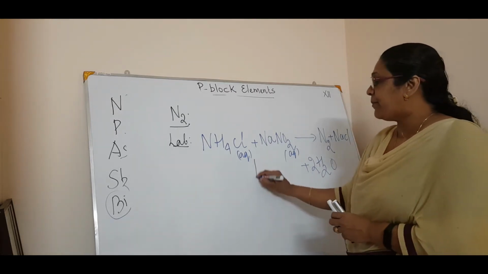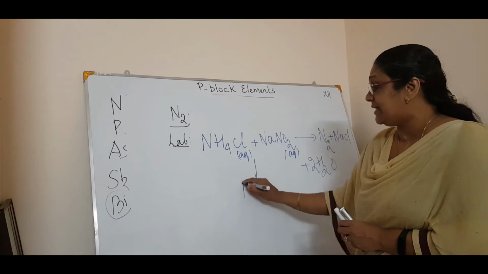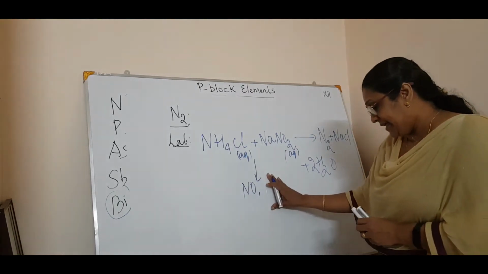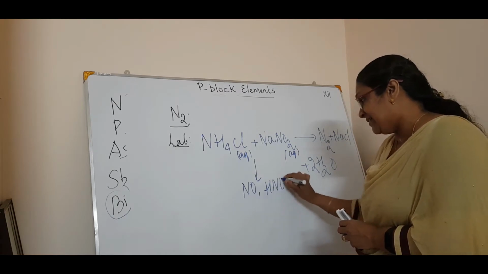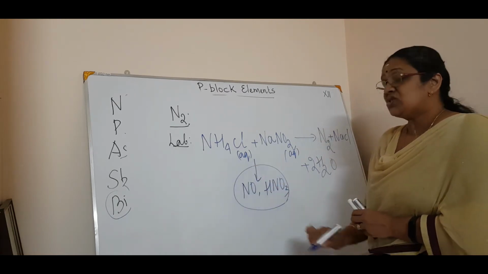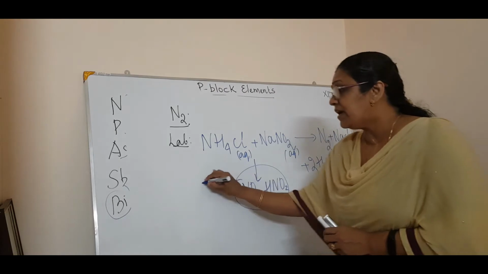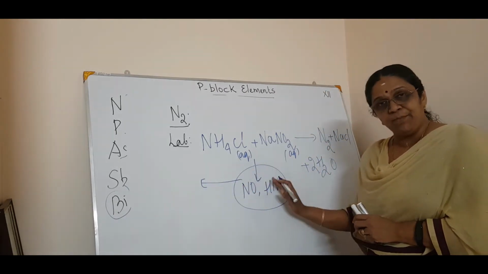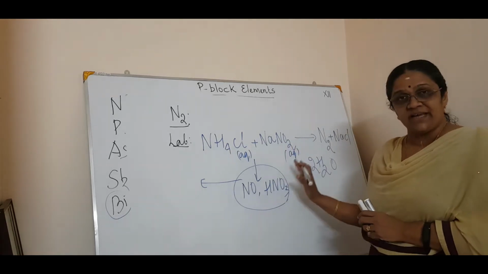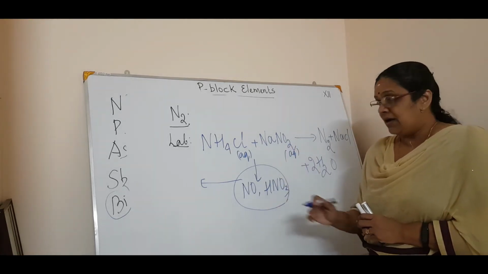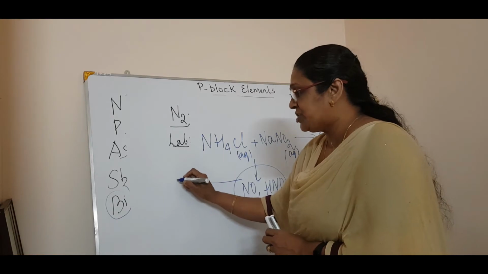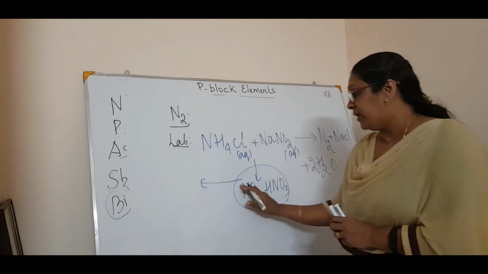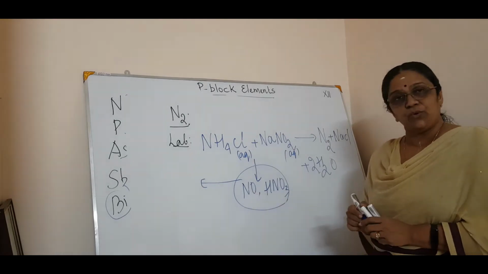But in this lab preparation, some impurities like nitric oxide and nitric acid will be there. So what should you do? You should remove the impurity by passing these products having the impurity through a solution of concentrated sulfuric acid, then you will remove this NO and HNO3.